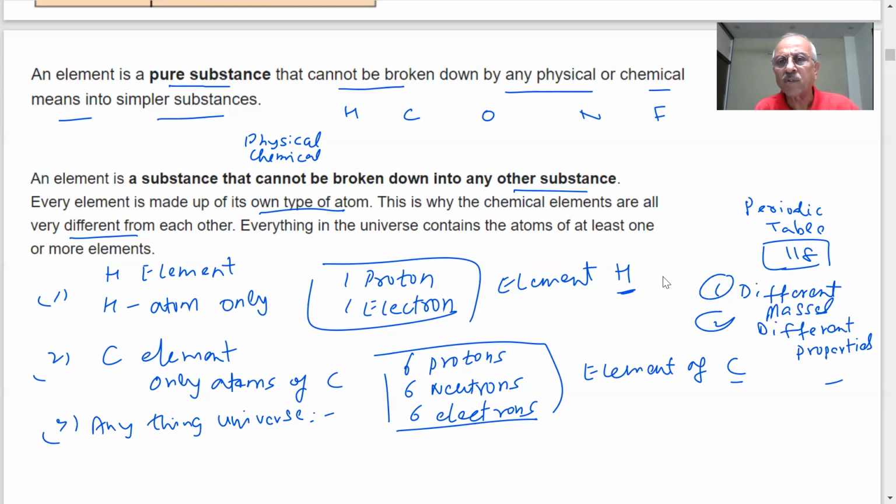Everything contains atoms, and at least one element will be there. Most things will have more than one element to make those substances. But if we talk of compounds. Is it clear? Yes, sir. Okay, note down, students.